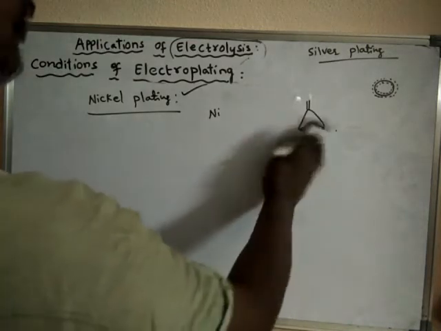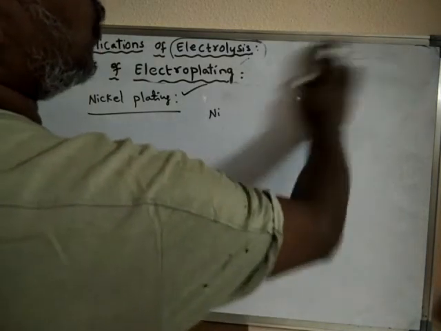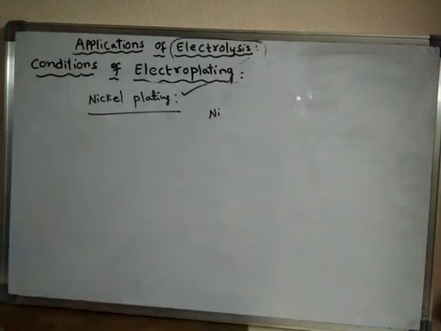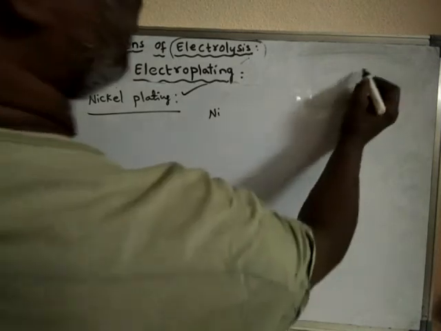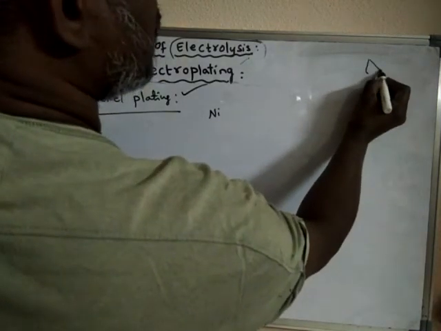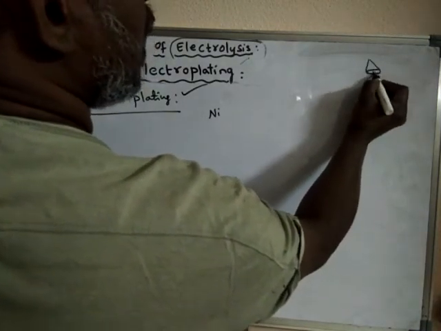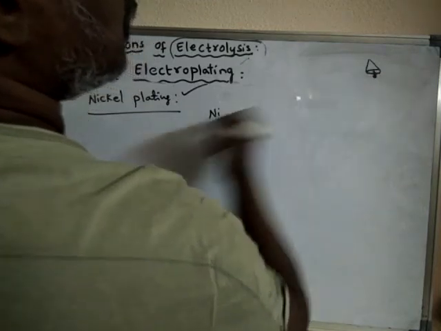So now, as we are coating nickel over the brass base metal, we have to take the brass bell as cathode.